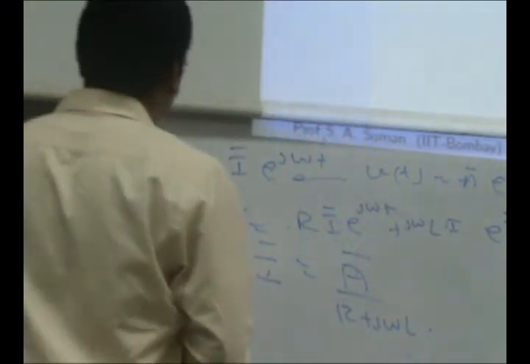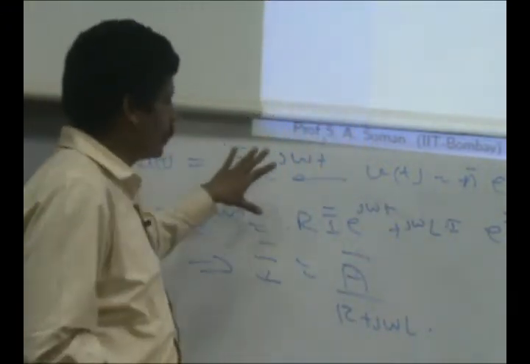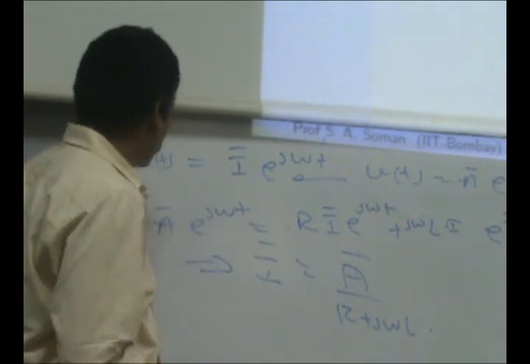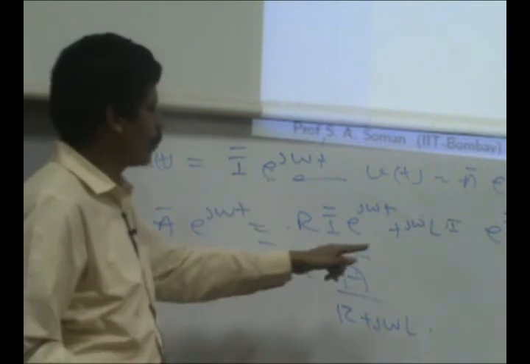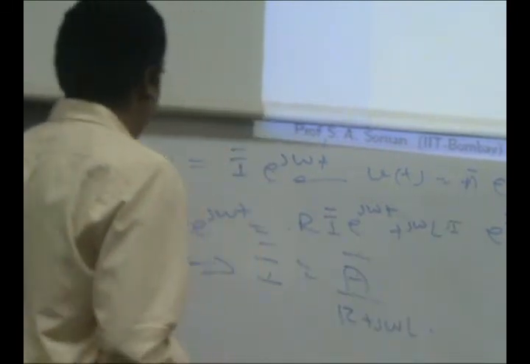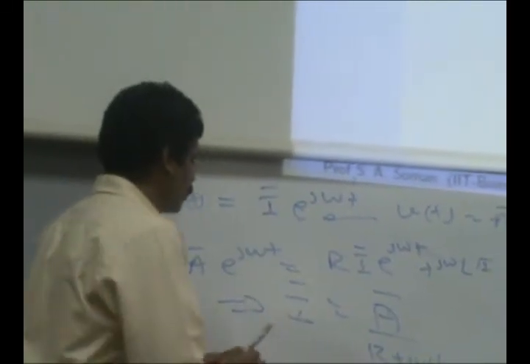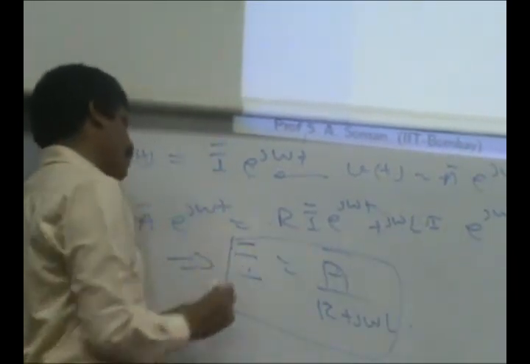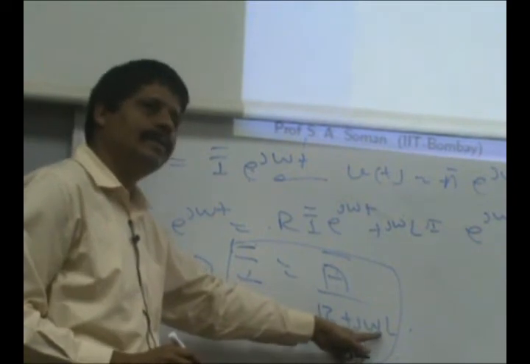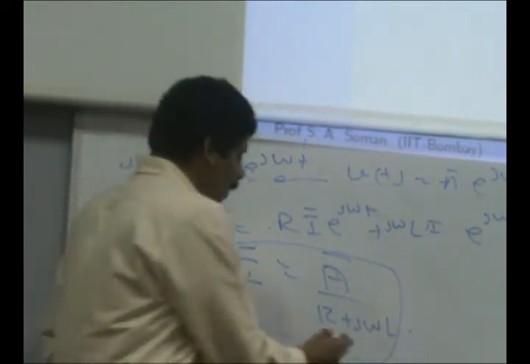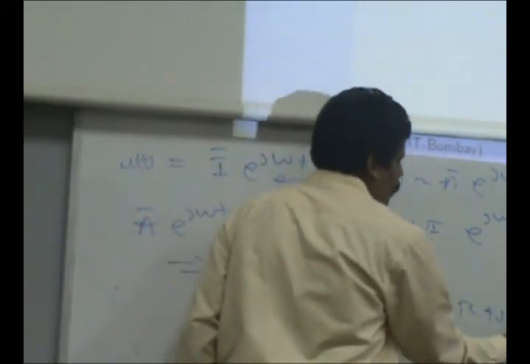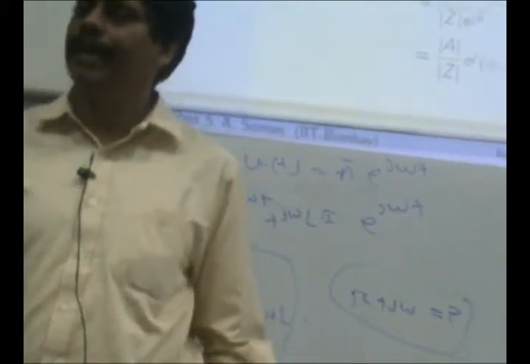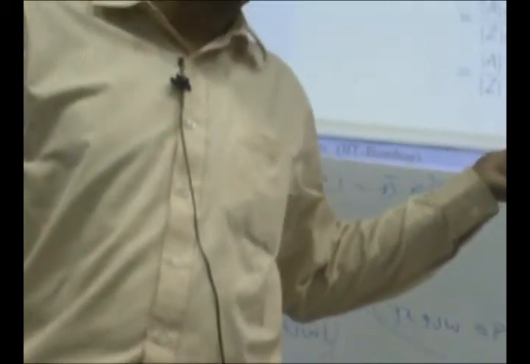So if your voltage excitation is exponential, e to the power j omega t, a complex exponential, then the current will also be of the form of a complex exponential with the corresponding magnitude or phasor I bar equal to V bar by R plus j omega L. So this R plus j omega L is called the impedance associated with this circuit.